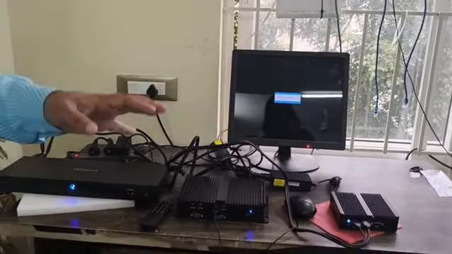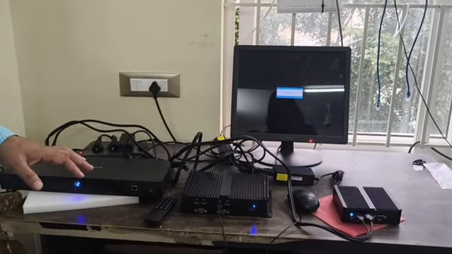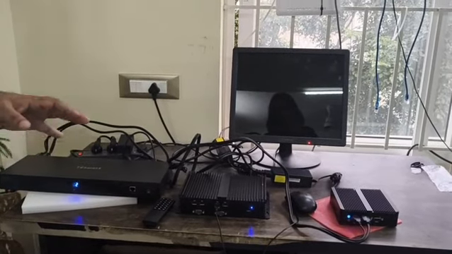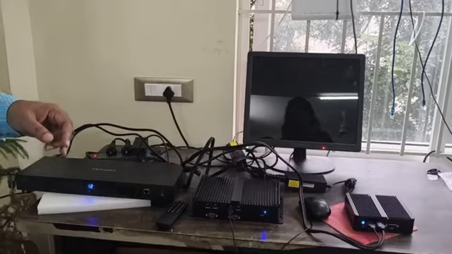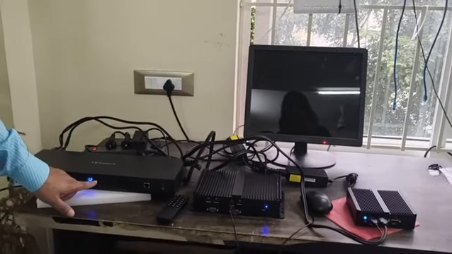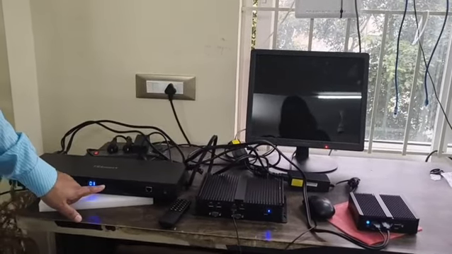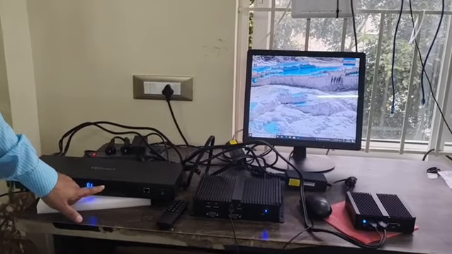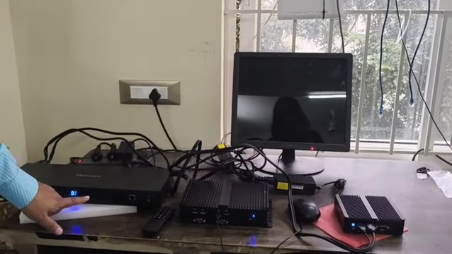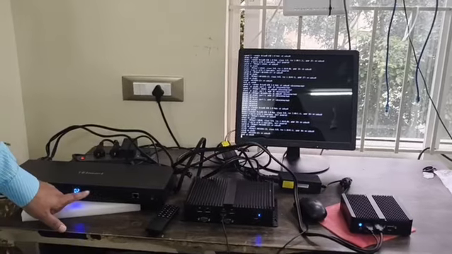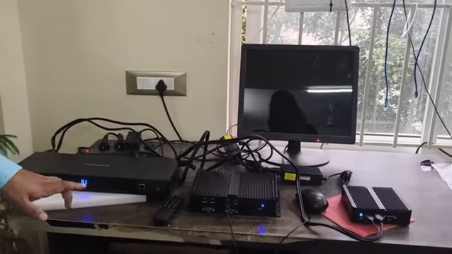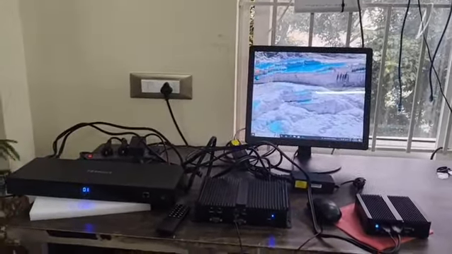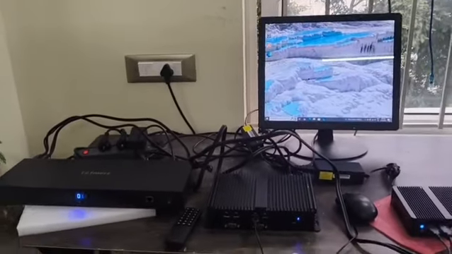The computers can be servers, mini PCs, laptops, DVRs, NVRs, any type of computing.